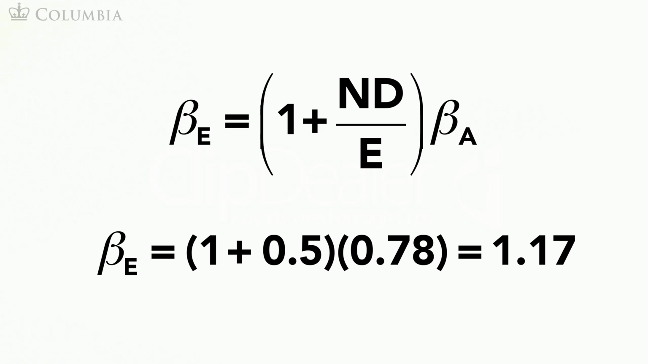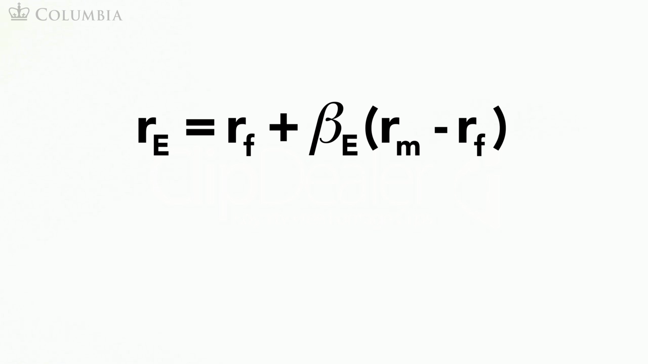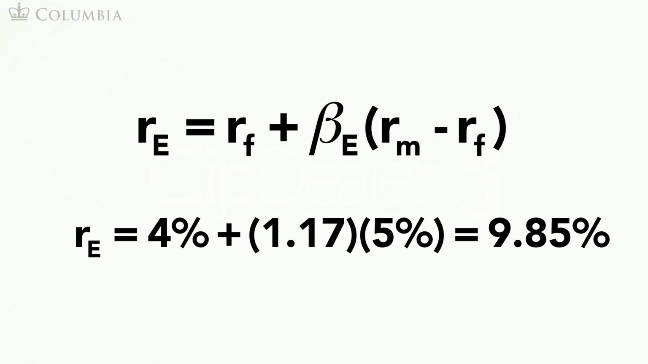What if you are interested instead in knowing what the expected return of your equity will be for new investors? Since you already have your beta, you can use the CAPM model from the last module to figure that out. For example, if the risk-free rate is 4% and the market risk premium is 5%, the expected return on the equity of your firm will be the risk-free rate of 4% plus the equity beta of 1.17 times the market risk premium of 5%, for an expected return of 9.85%.